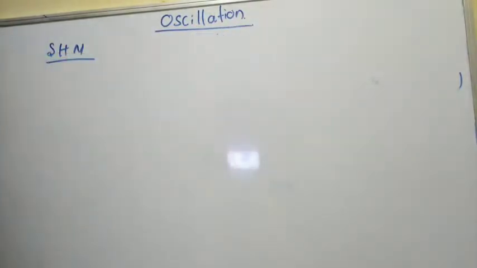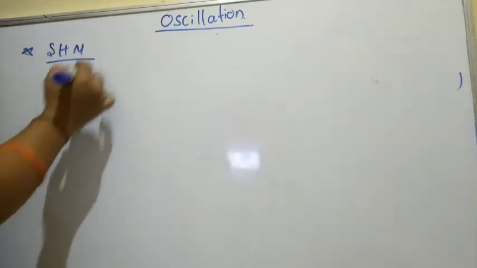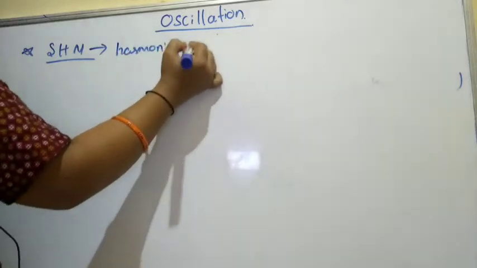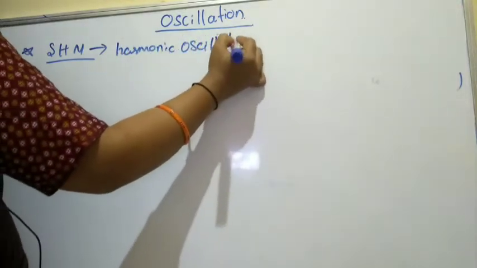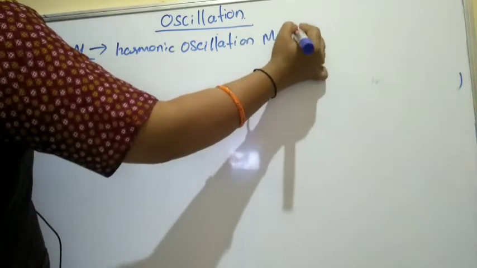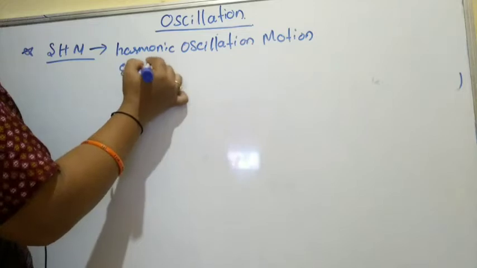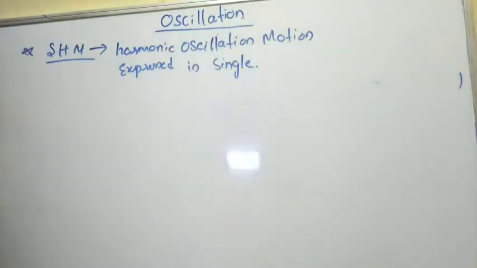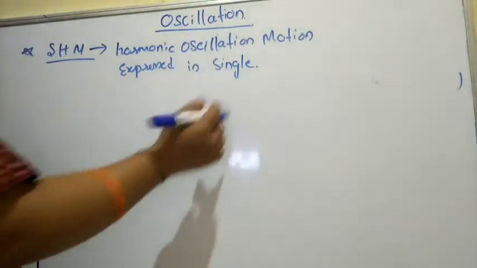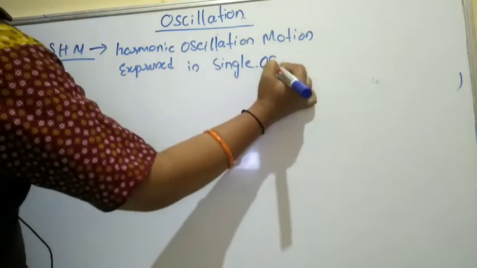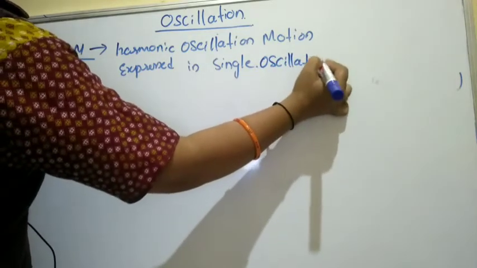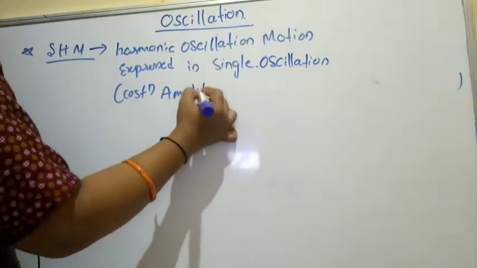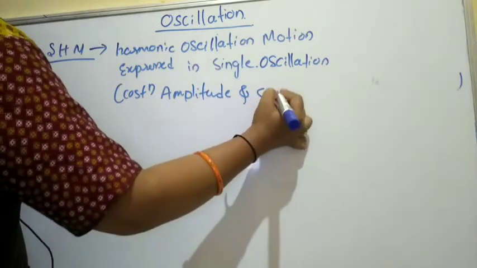This is the short form of simple harmonic motion here. So this is the one when the harmonic oscillation motion is expressed in a single oscillation, or else we can say that it is a single oscillation with constant amplitude and a single frequency.